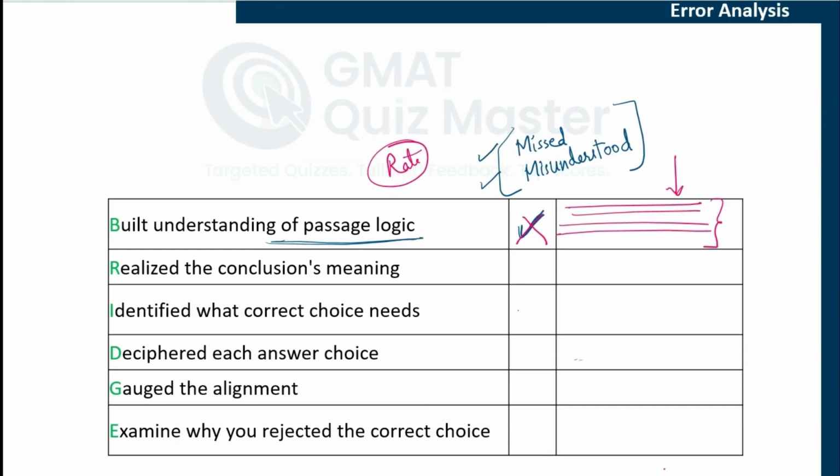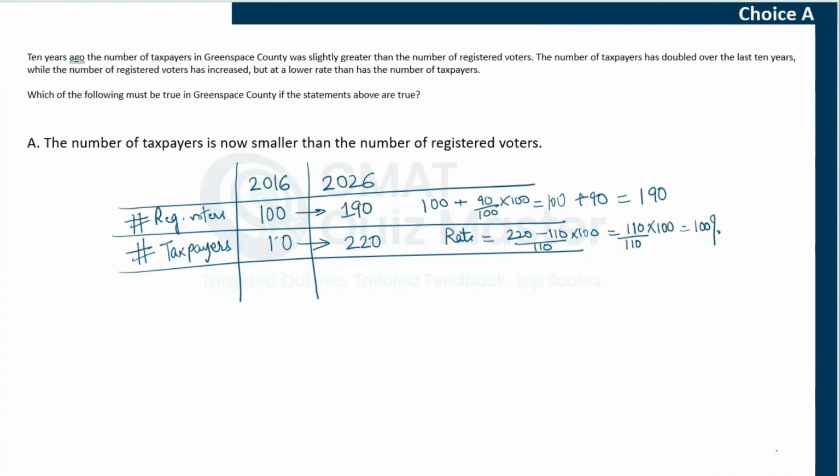If you understood what the correct answer choice needs to convey, mark a tick here. However, if you did not think about it or you misunderstood what the correct answer choice needs to do here, that is when you mark a cross here and write down why you did not understand it. Are you not clear with inferences? Do you not understand the characteristic of inference, or whatever is the reason? Let's start with choice A.